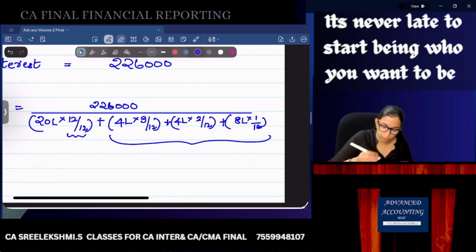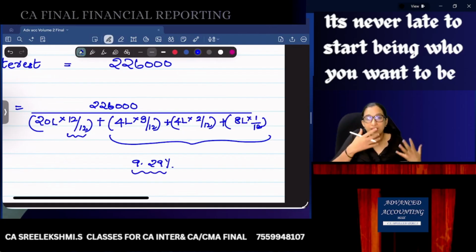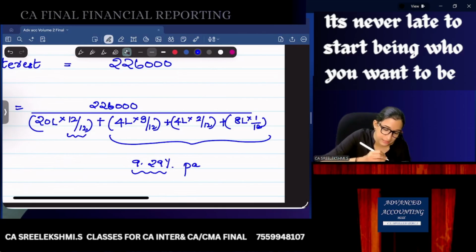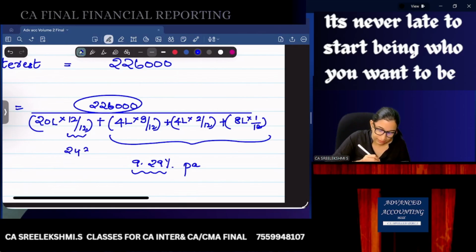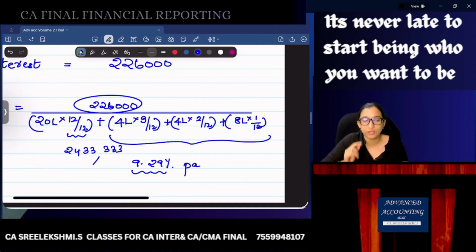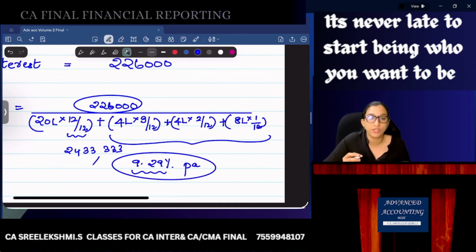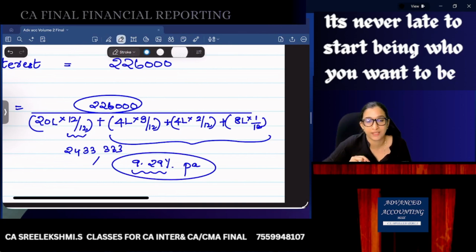Let's take 9.29% as the average per annum rate. If 2,26,000 is the interest, 24,33,333 is the average funds used in the current year. So 2,26,000 interest divided by 24,33,333, the annual weighted average interest rate is 9.29%. Did you understand this calculation? Watch it again if there is a doubt.